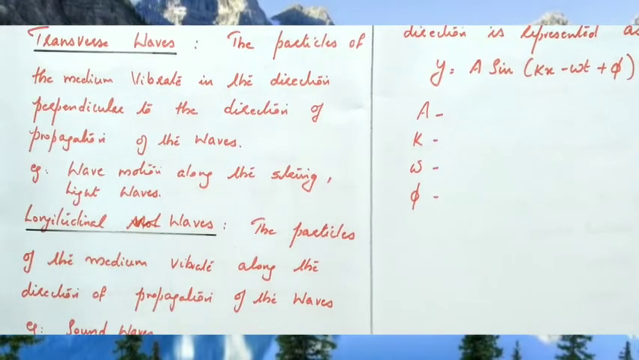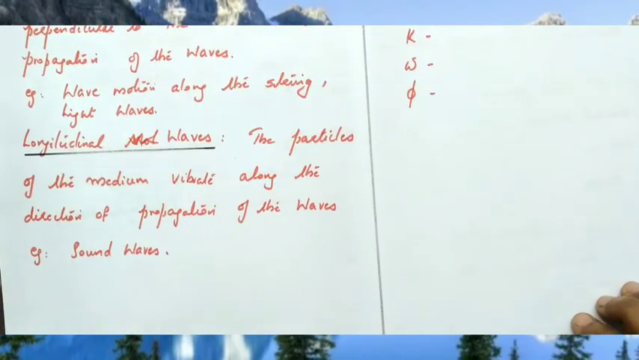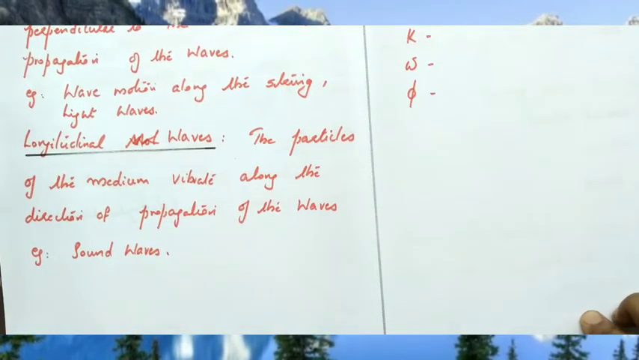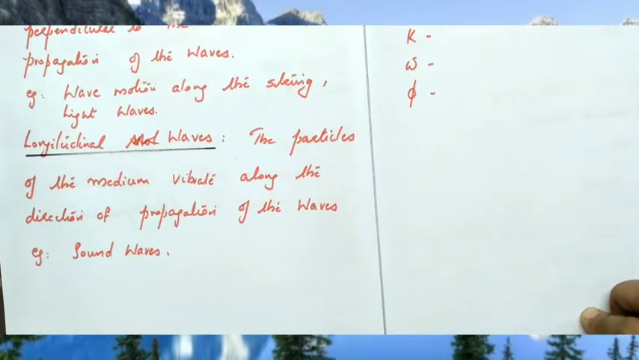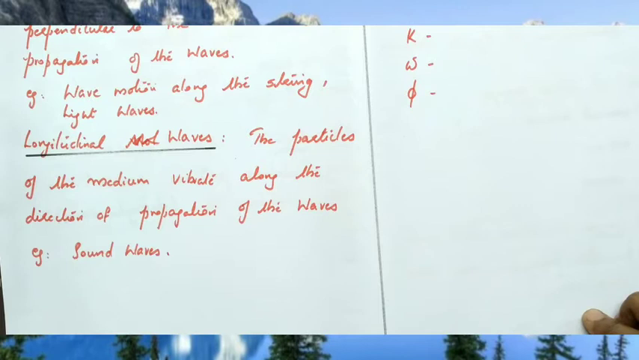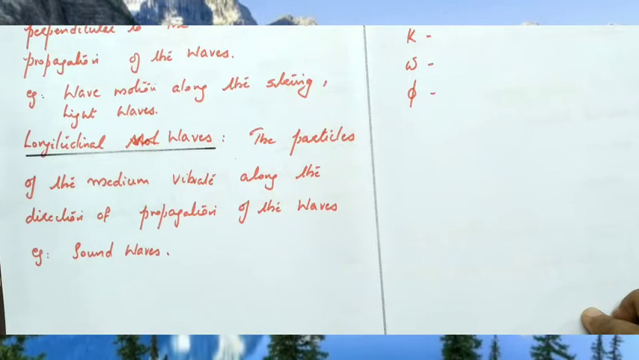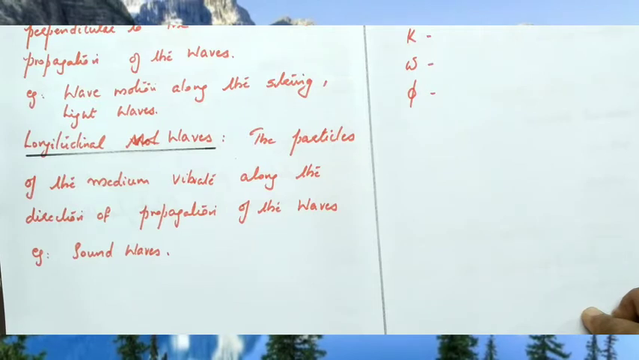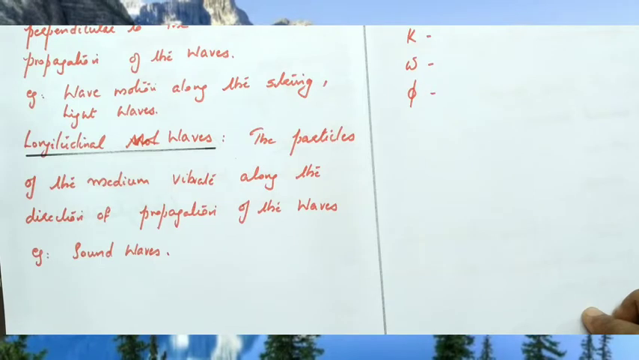Now, second type of classification is longitudinal waves. If the particles of the medium vibrate in the same direction of propagation of the waves, such waves are called longitudinal waves. Example, sound waves. If sound is propagating in one direction, the particles of the medium also vibrate in the same direction. As a result, compressions and rarefactions are produced. You have studied this in the 9th standard, isn't it? So, if sound waves are propagating, the pressure variation regions or density variation regions are also formed in the same direction of propagation of the waves, and such regions are called compressions and rarefactions.